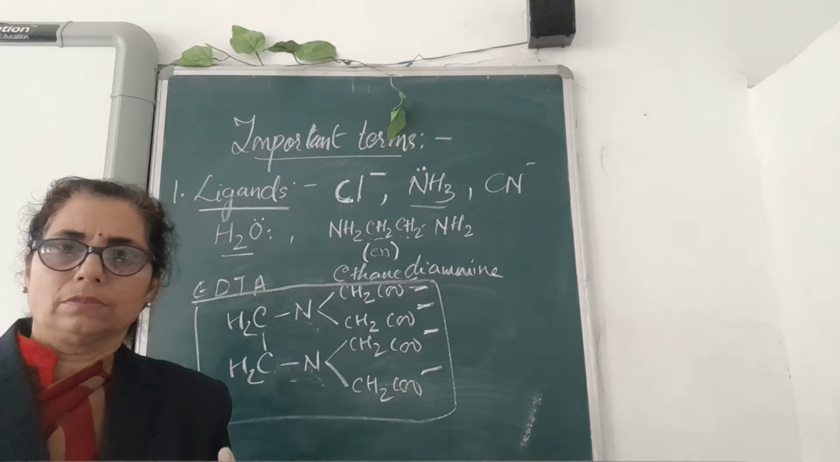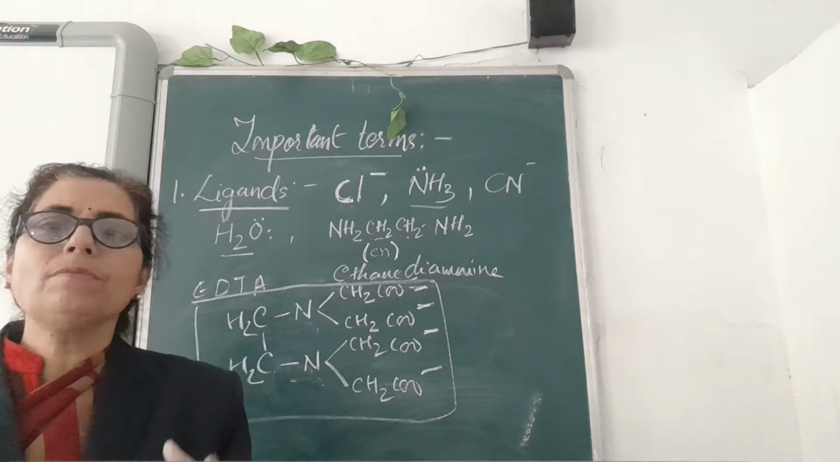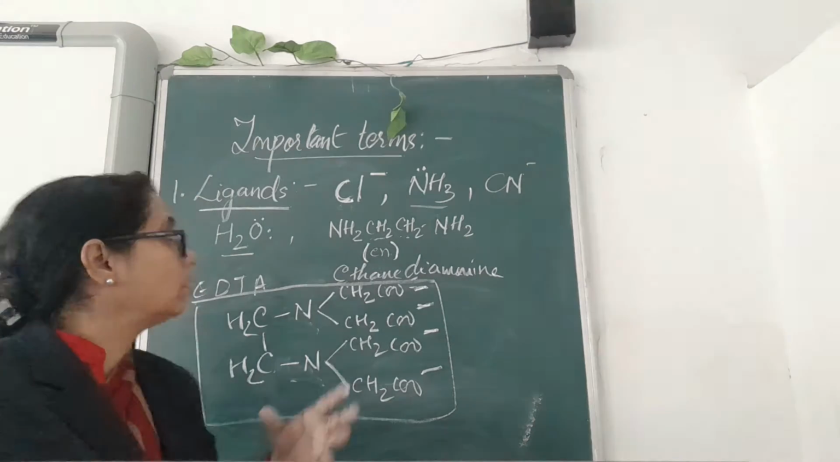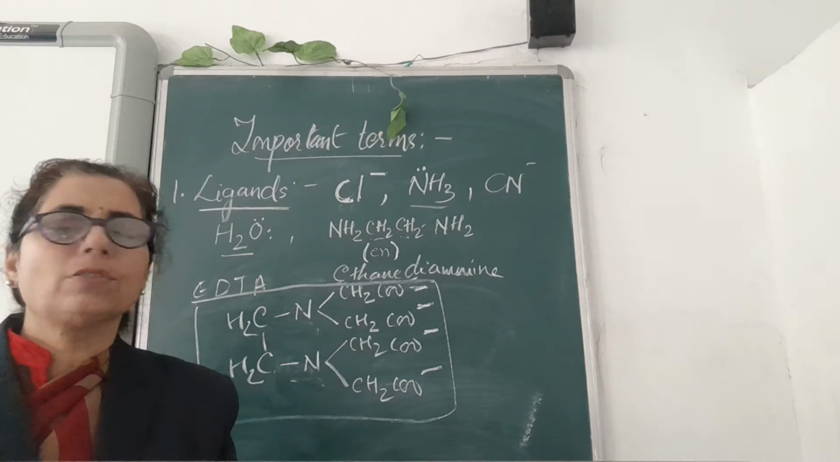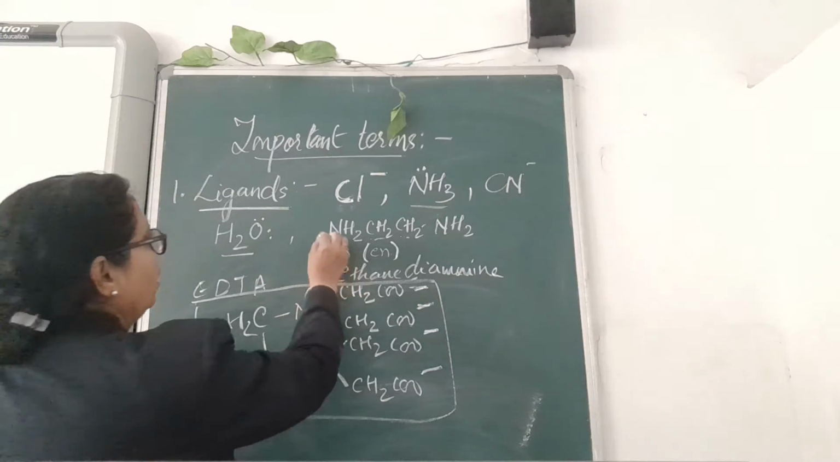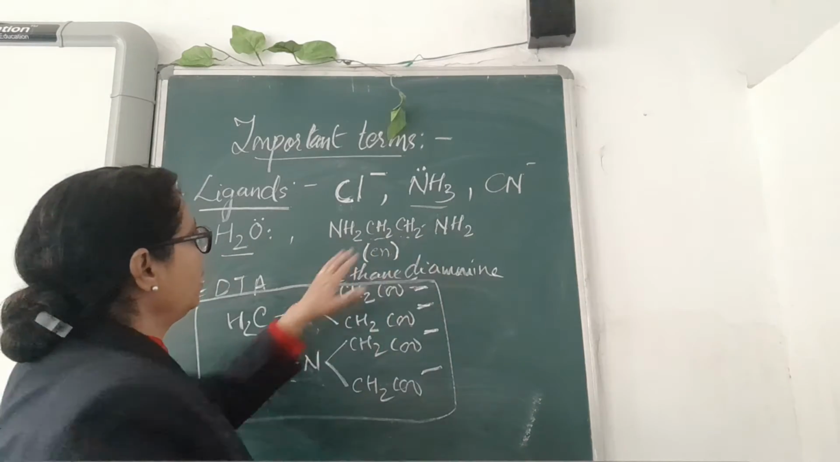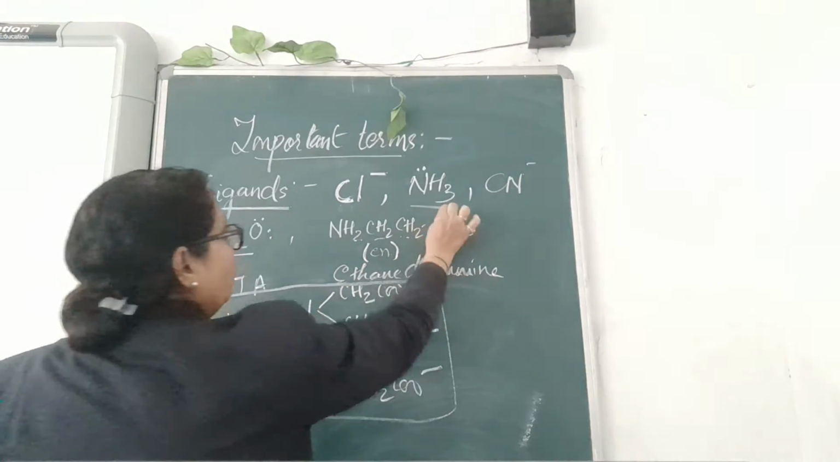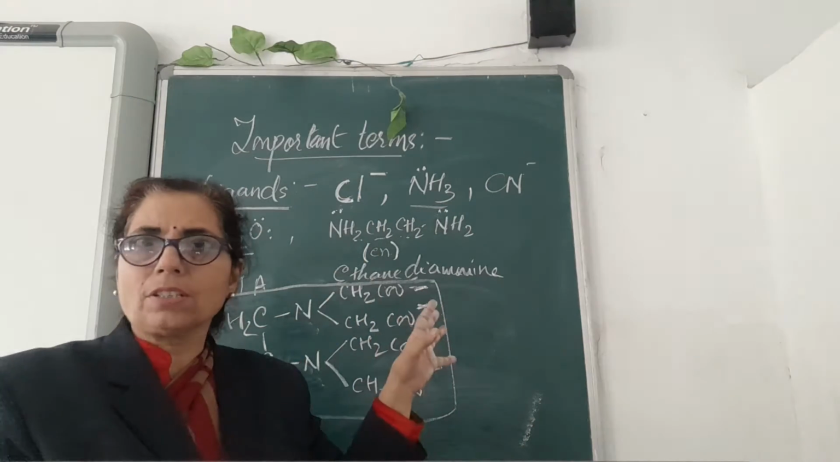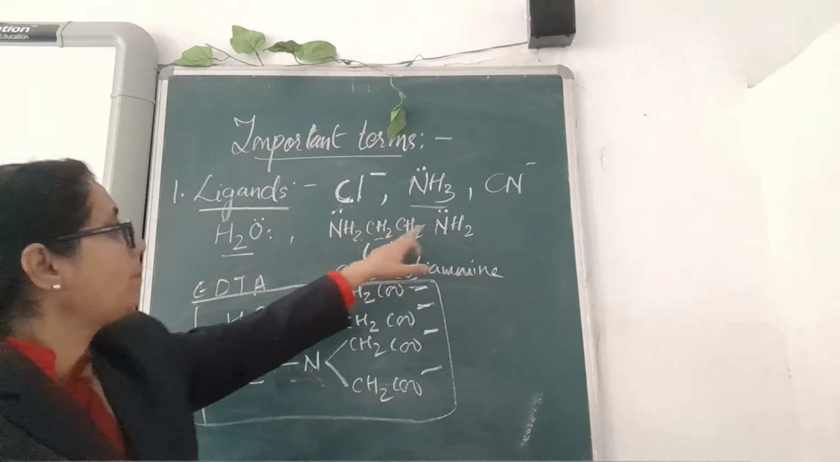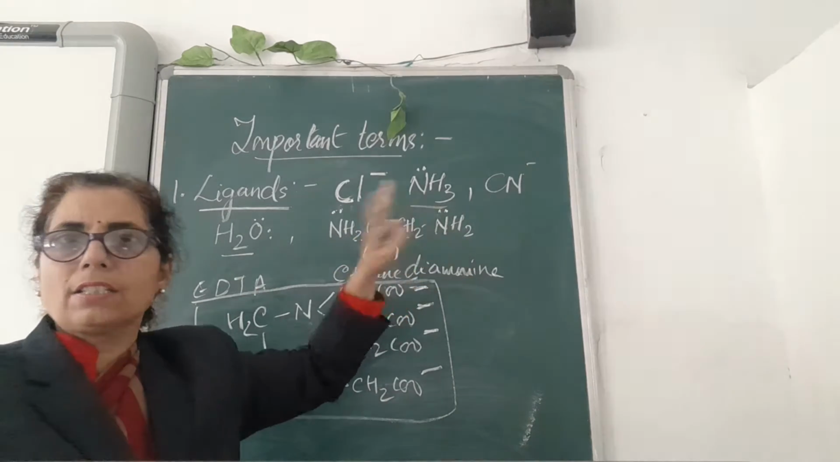Dentate means tooth. The word dentate comes from tooth. So denticity relates to tooth, and when a ligand is attached by one point of attachment, it is known as unidentate. Here you can see this ethane diamine is attached by two points, one here and another here. I have explained the structure earlier, and the point of attachment of this ligand is from two points.